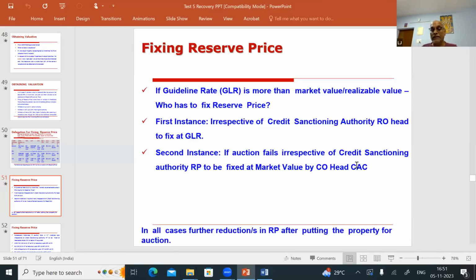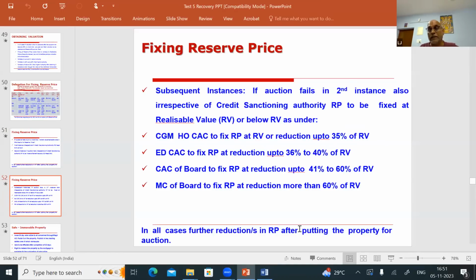So in all the cases I told you, whenever the reserve price is to be reduced, the auction should have been completed, and in that auction, the bank should have failed. Okay, that's the third point. That is the subsequent instance. So at guideline value, you are not able to sell. At realizable value or market value, you are not able to sell. Now, further, you want to reduce the reserve price. So, if the auction fails in the second instance also, irrespective of the credit sanctioning authority, the reserve price is to be fixed at realizable value or below the realizable value.